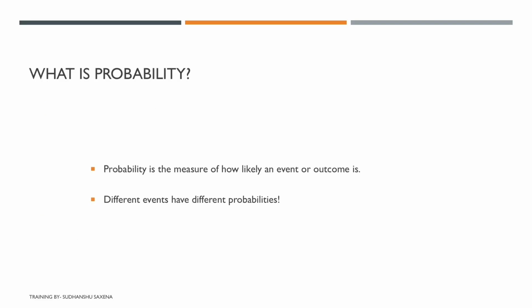So in a nutshell, probability is the measure of how likely an event or outcome is. In this whole world, everything which is happening, I can align probability to almost everything. Whatever is happening around, I can always gauge some kind of probabilities with that logic.